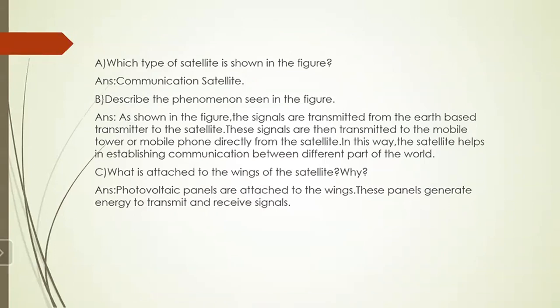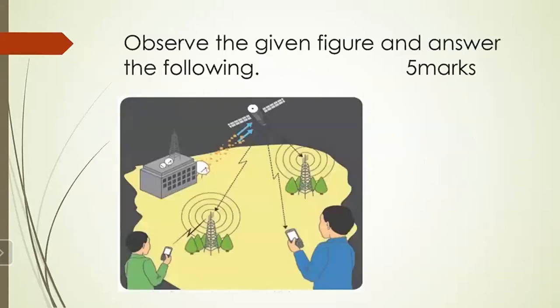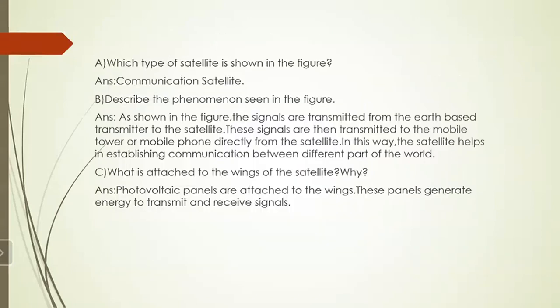Now, describe the phenomenon seen in the figure. What phenomenon is seen in the figure? Here you can see two persons are shown. They are using the mobile. Then the satellite is shown. Then mobile towers are shown. So here you will see, as shown in the figure, the signals are transmitted.